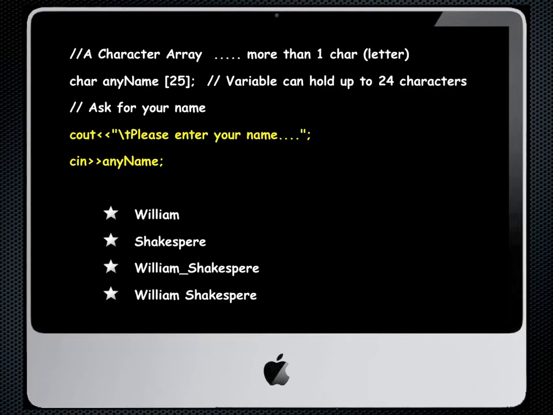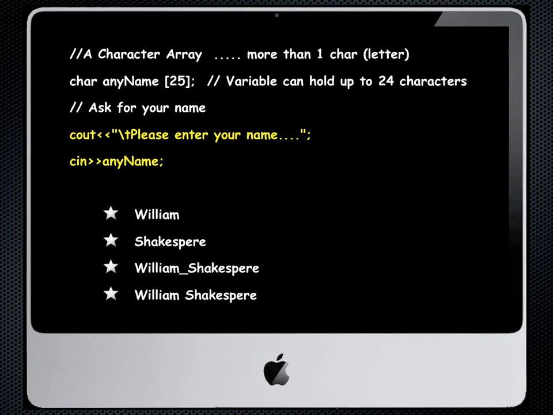Let's say that we've declared a variable called AnyName that can hold up to 25 character variables. The variable can hold up to 24 characters, remember, because the last one, the 25th one, at location 24, will in fact be an escape character. You don't have to worry about that. C++ will add it automatically.